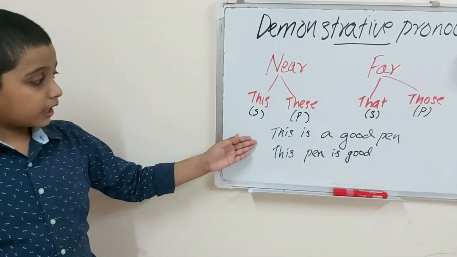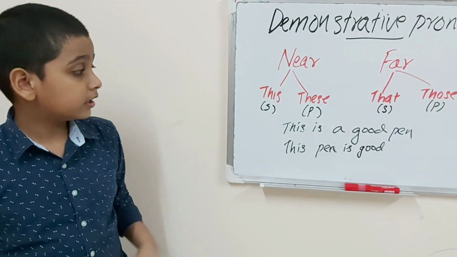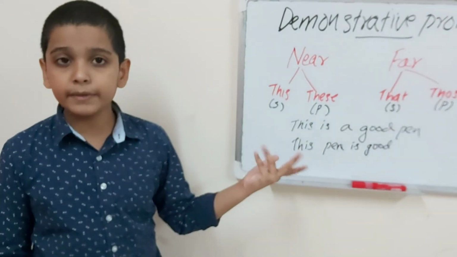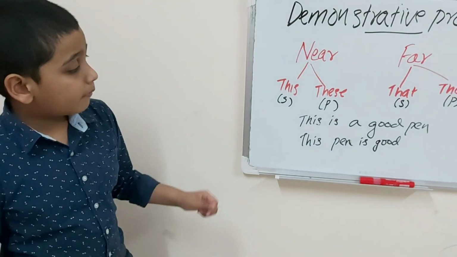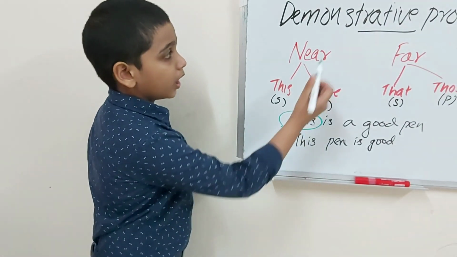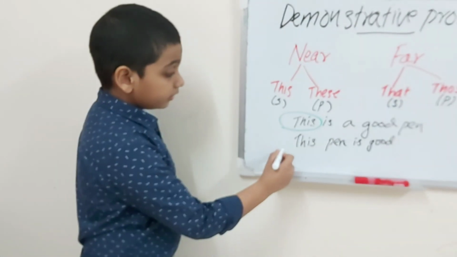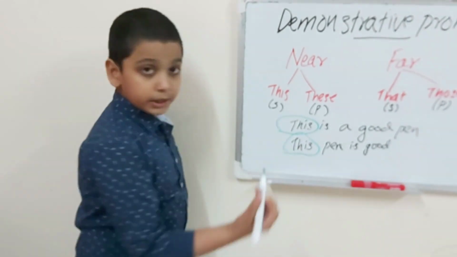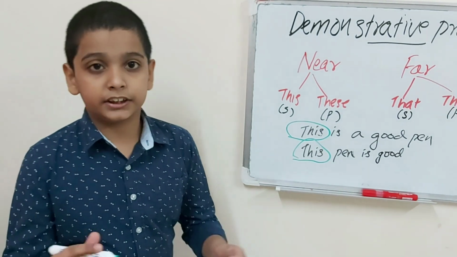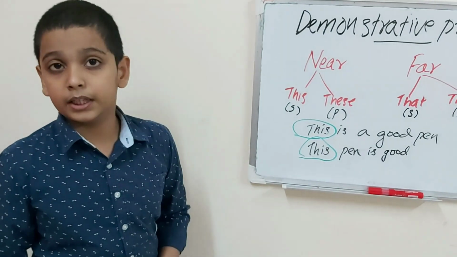Now consider this sentence. This is a good pen. This pen is good. Both have the same meaning. Here this is a demonstrative pronoun, but here this is not a demonstrative pronoun. This is a demonstrative adjective. So how can we differentiate between them?